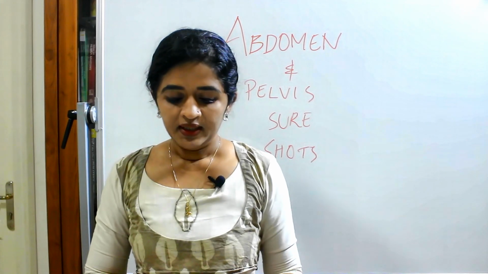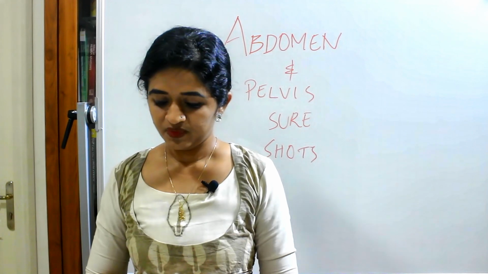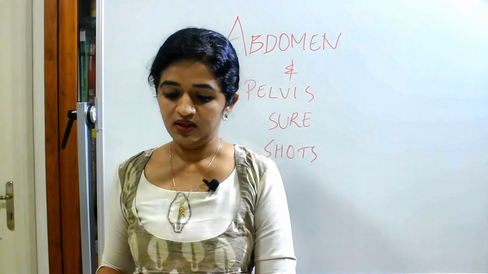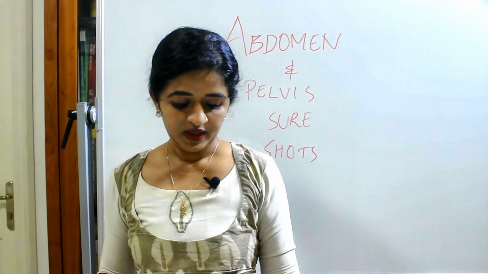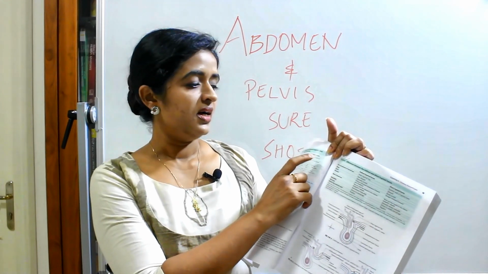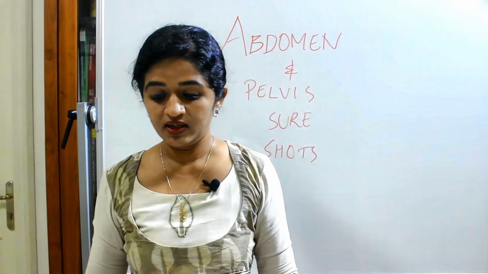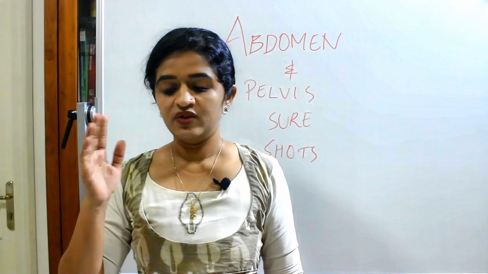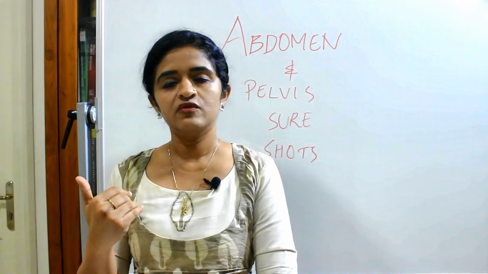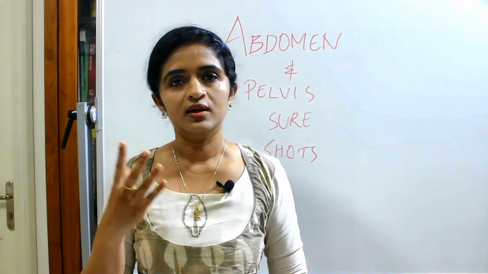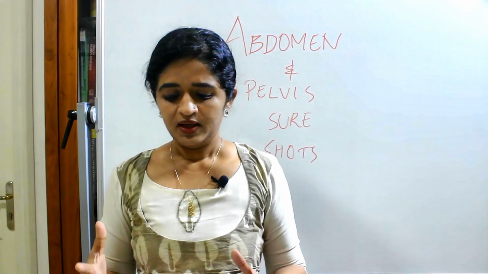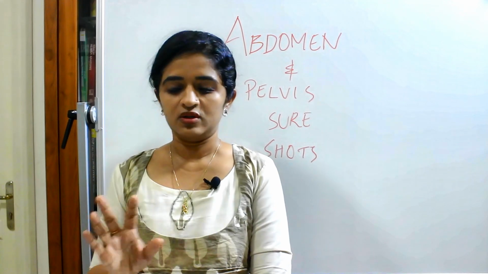Then Hesselbach's triangle or inguinal triangle, the boundaries and contents you should know. And the inguinal hernia, both direct and indirect. If you just focus on these 2 tabular columns, in the first column, how you will differentiate the inguinal hernia from the femoral hernia, and the other one, differences between indirect and direct inguinal hernia, then it will be easy for you, and you will be able to write a short note on both direct and indirect inguinal hernia when asked. You need not mug up the entire theory part the day before the exam. You just focus on the tabular columns.